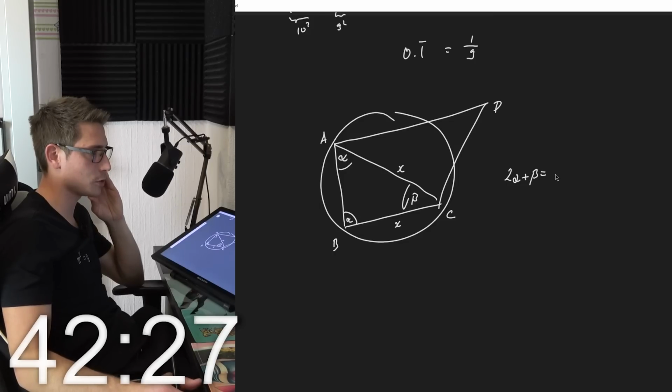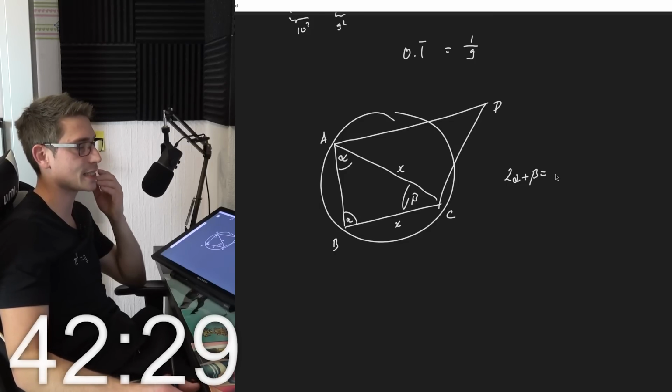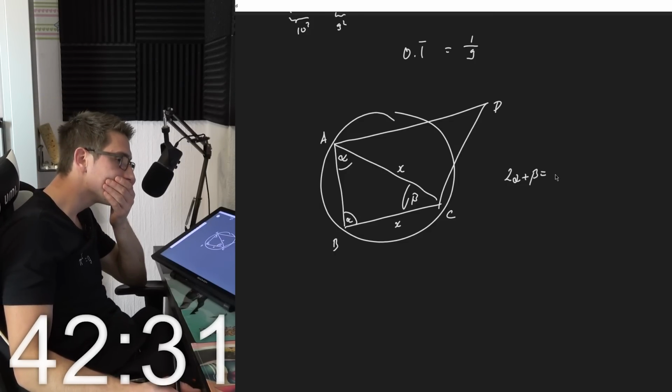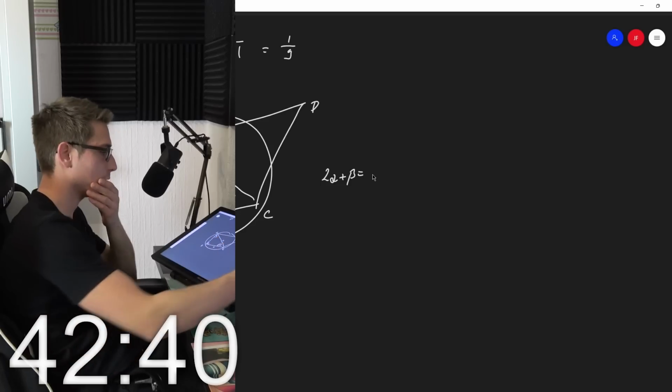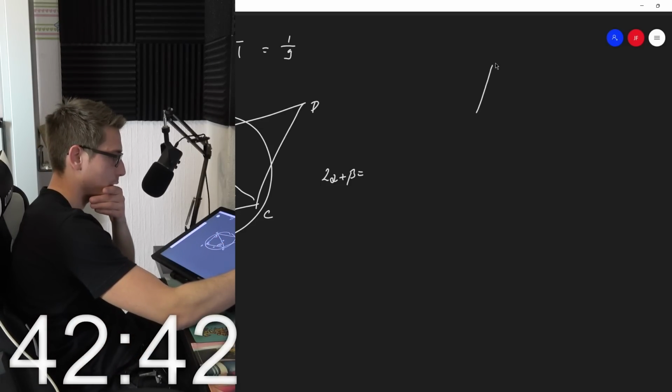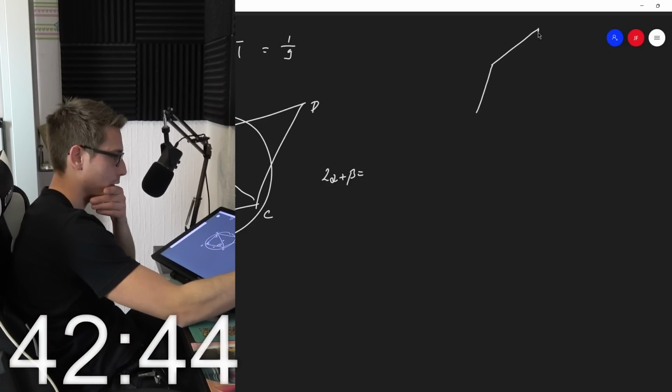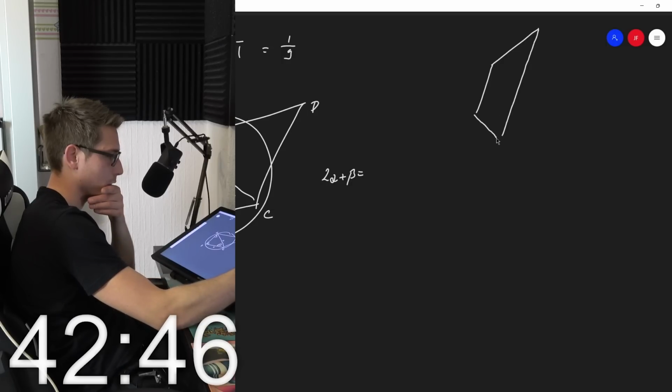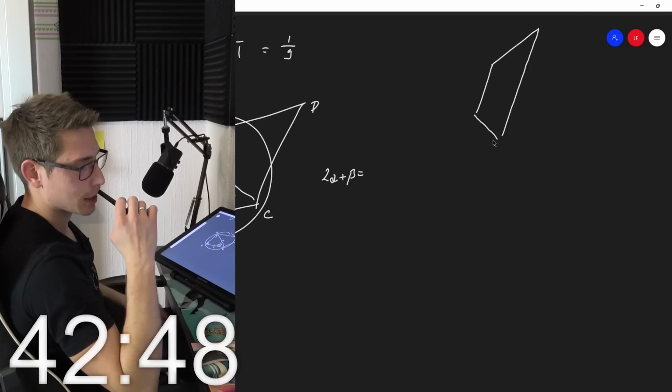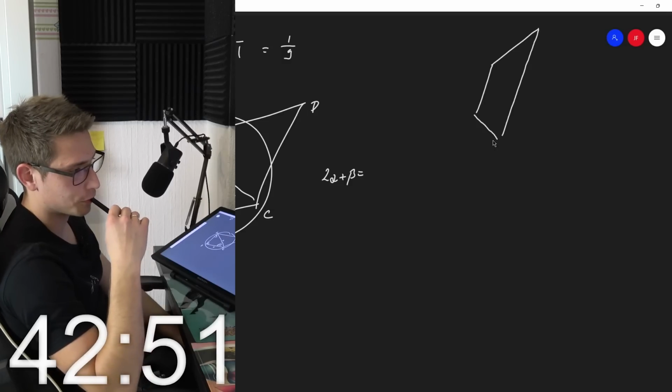Does it help to use angles in this case? I mean, for a rectangle or something to be... They can also look like this. No, this doesn't work.